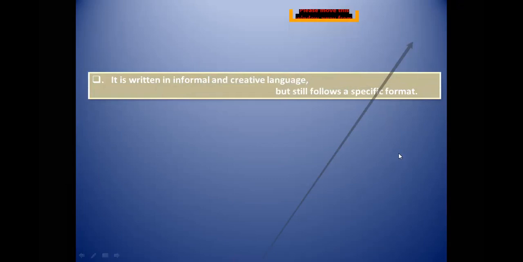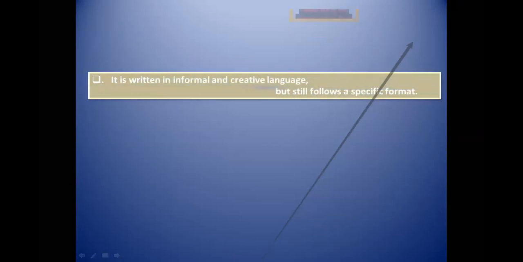The next one we'll see, it is informal and written in creative language. That you need to see basically, students. The key points basically you are going to practice here.